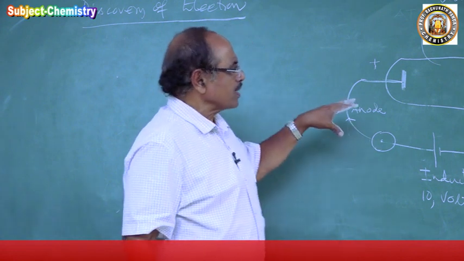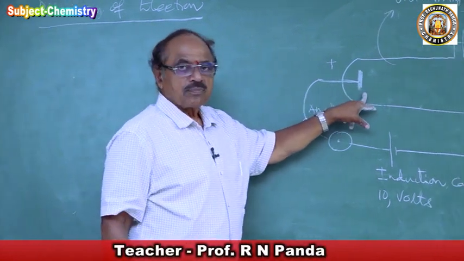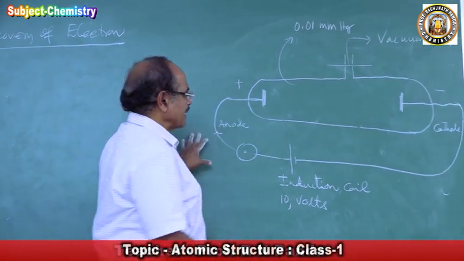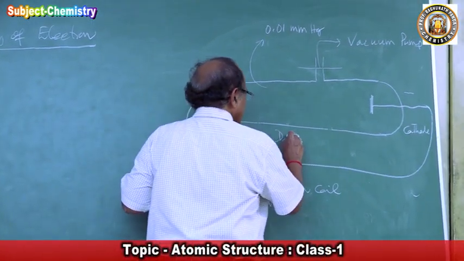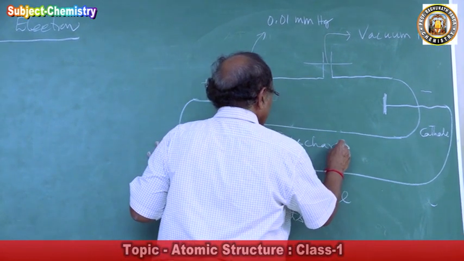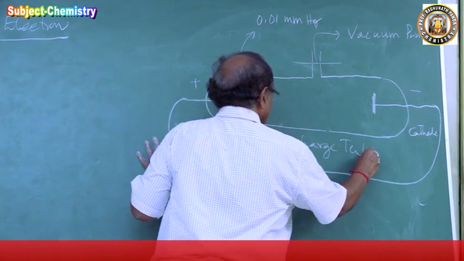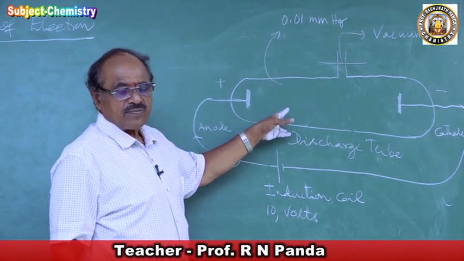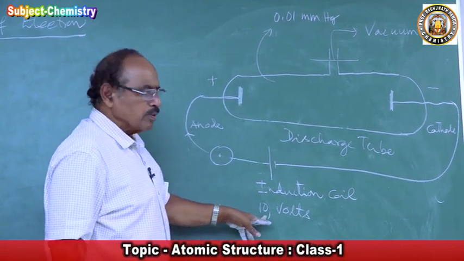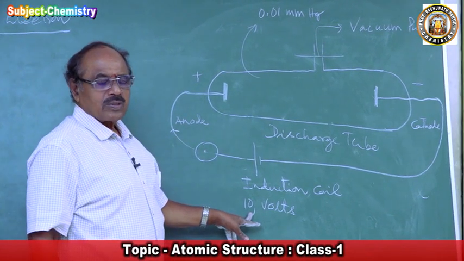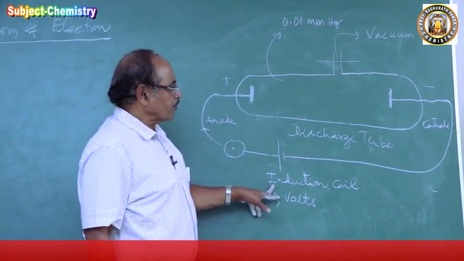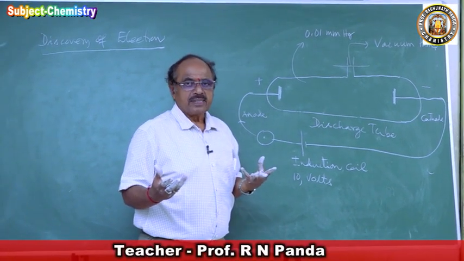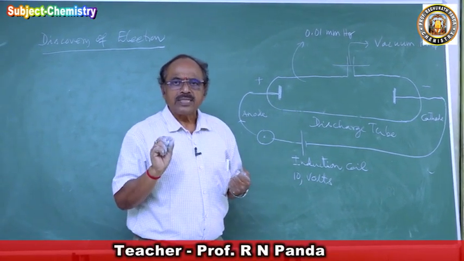So when a high voltage of electricity was passed through a gas in what they call a discharge tube, which is made up of glass, 10,000 volts of electricity was passed through the gas. A glow appeared to emerge. I am using the word appeared to emerge.